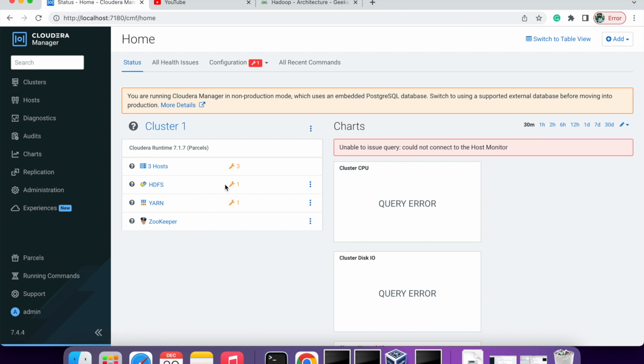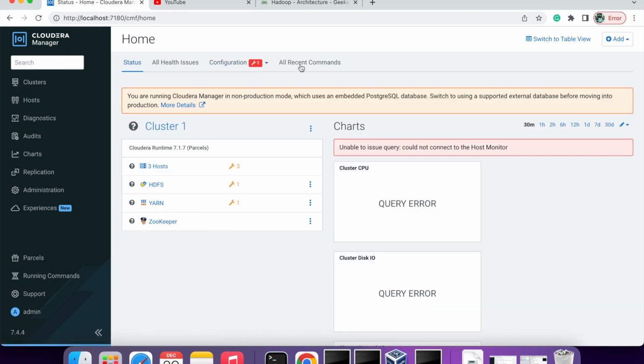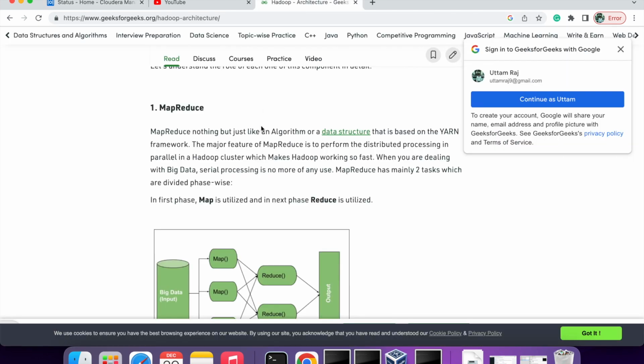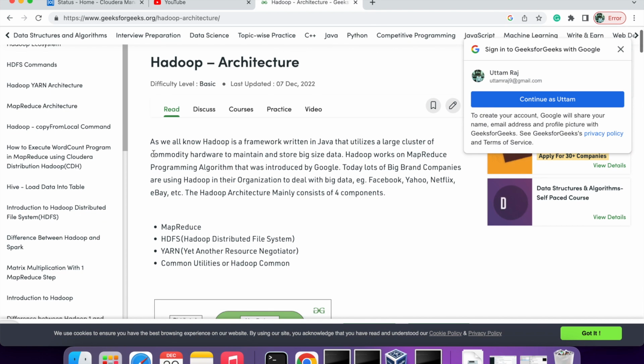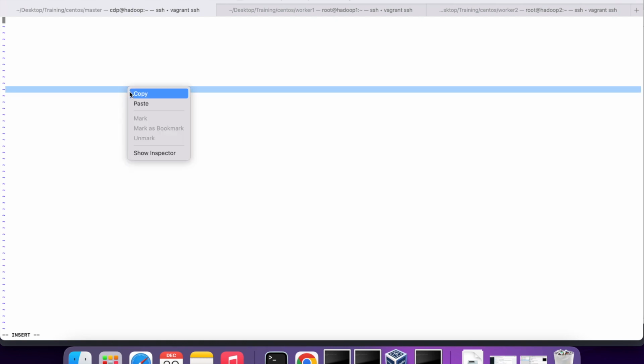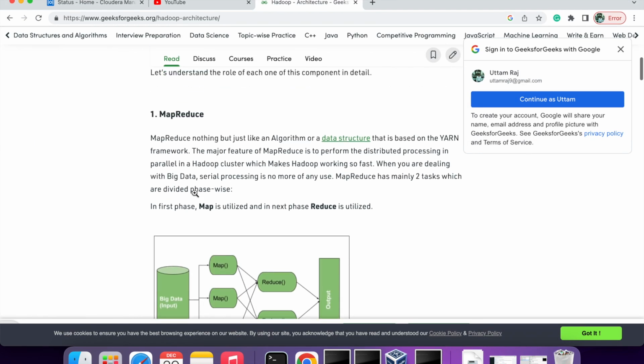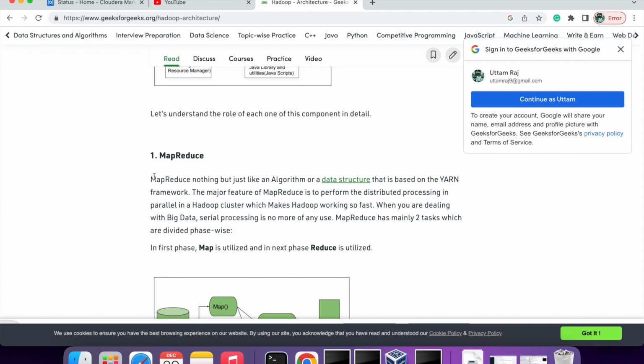So now our cluster is ready. You see there is a configuration issue, because this cluster has very little configuration, so you will get this kind of error. So I'll just copy paste some text there. This is just to learn how to set up Cloudera. If you learn here, it will be easier for you to install in the actual environment.